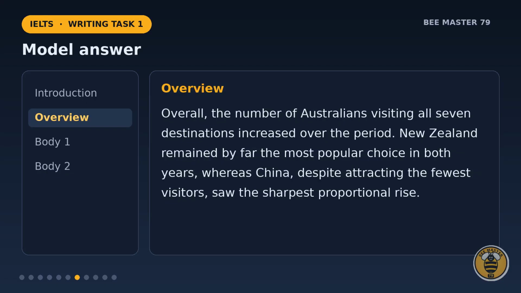The overview. Overall, the number of Australians visiting all 7 destinations increased over the period. New Zealand remained by far the most popular choice in both years, whereas China, despite attracting the fewest visitors, saw the sharpest proportional rise. Notice there are no exact figures here. The overview is for the big picture.